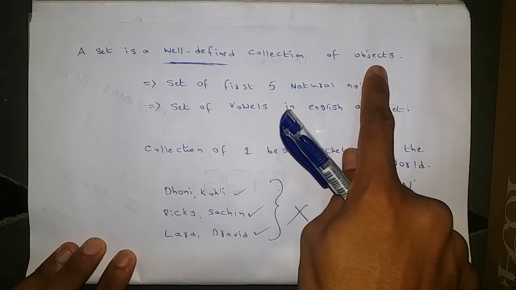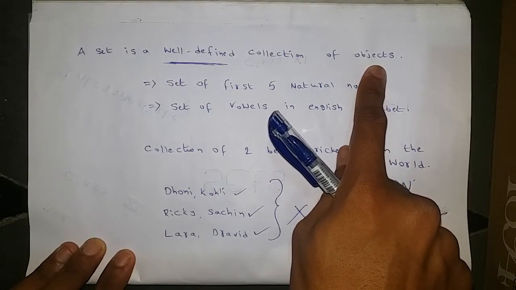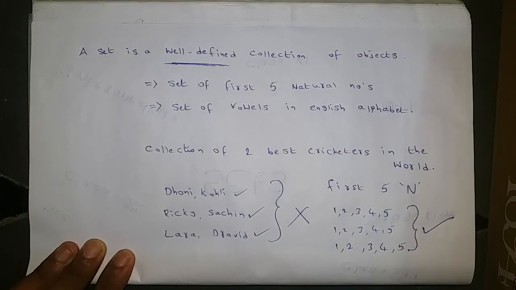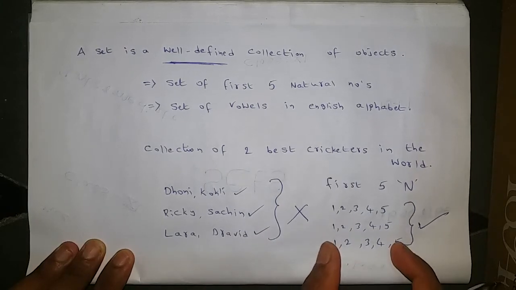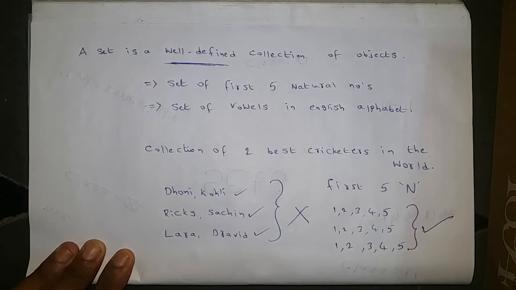Whatever the objects we are mentioning in that collection or group, those objects should be defined. So this collection or group we can say as a set. A collection or a group which has well defined objects, that is a set.